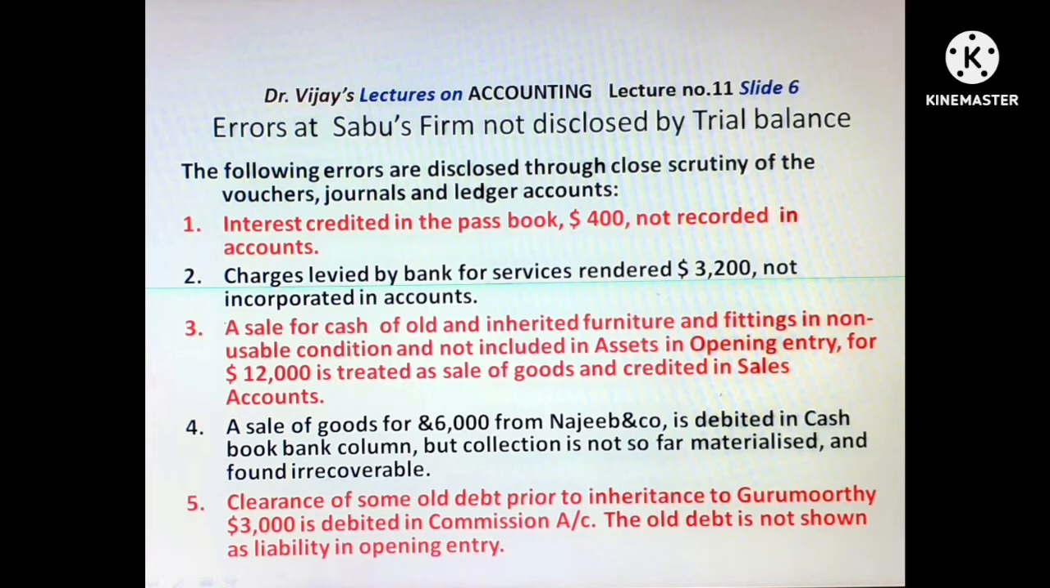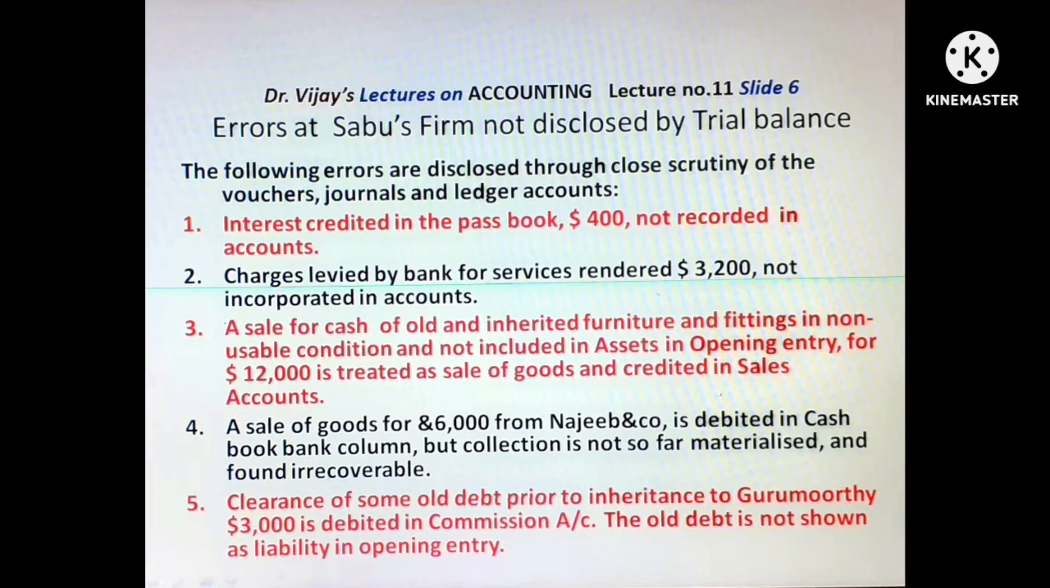Number 1. Interest credited in the passbook $400 not recorded in the cash book and ledger accounts. Number 2. Charges levied by the bank for service rendered $3,200 not incorporated in the cash book and ledger accounts. These two errors we have identified at the stage of preparing reconciliation statement. Now let us go to error 3.